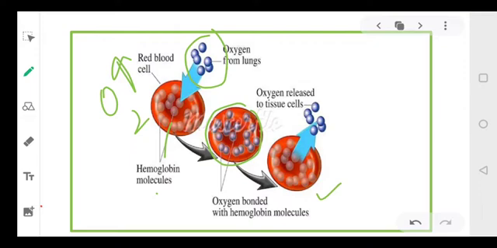In the beginning I told you, जहाँ कहीं भी oxygen की concentration ज़्यादा होगी, oxygen and hemoglobin will combine with each other. Now at this place, the concentration of oxygen is less. So the oxyhemoglobin will dissociate to release the oxygen.